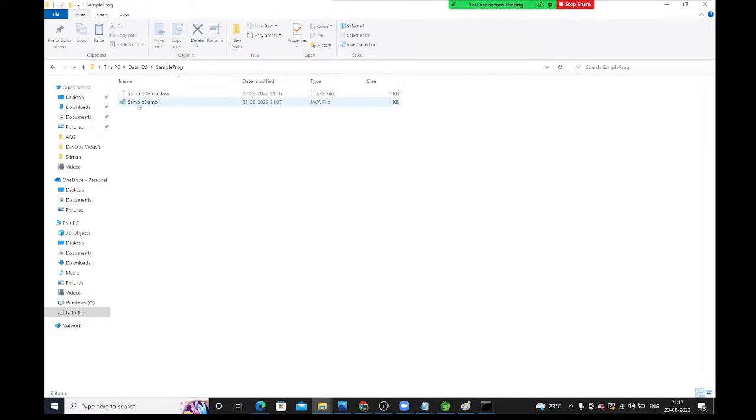See guys, inside this we have the source code. Inside this dot class file we have our bytecode. If you want to run any Java program, compulsorily you should have that bytecode. Then only JVM can run that program. Otherwise it can't run.